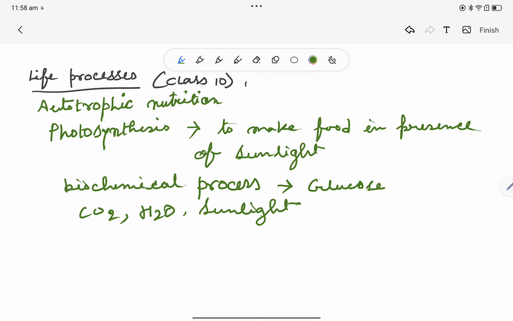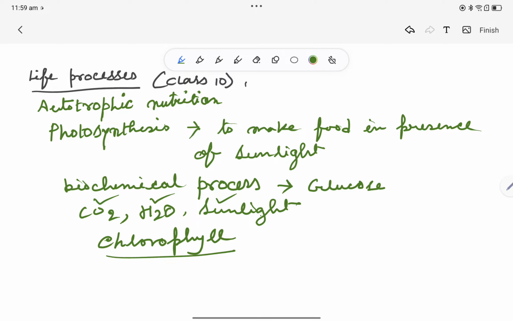We, meaning human beings and other animals, cannot perform photosynthesis because we do not have a particular thing, a pigment called chlorophyll. Chlorophyll is only present in green plants. That gives them the characteristic green color. We don't have chlorophyll, right? So we can access sunlight, water, and carbon dioxide, but we lack chlorophyll, so we cannot perform photosynthesis, and we also do not possess the other machinery and enzymes for photosynthesis.